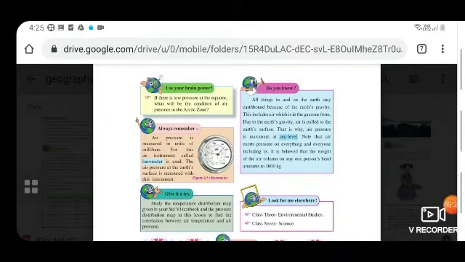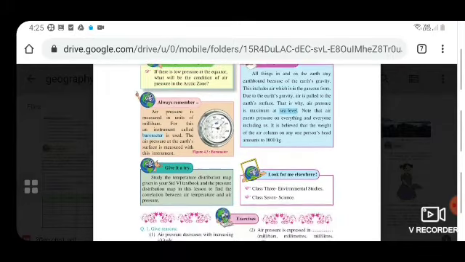So there is a question for you. Use your brain power, okay? If there is low pressure at the equator, what will be the condition of air pressure in the Arctic zone? Think about it.